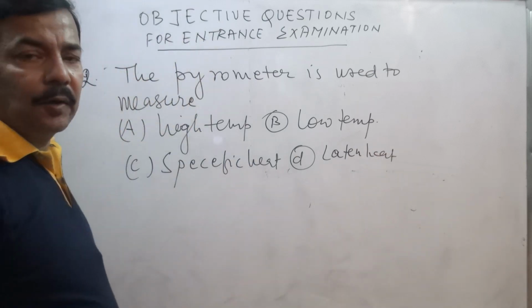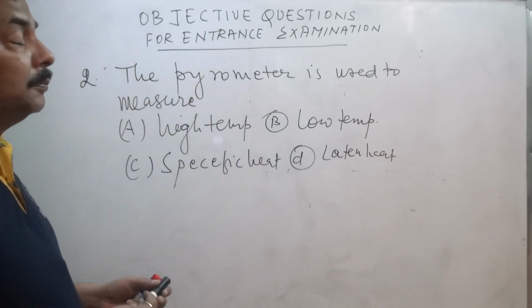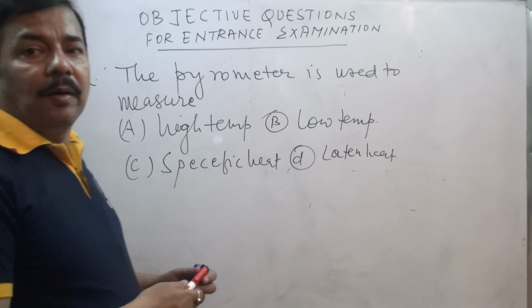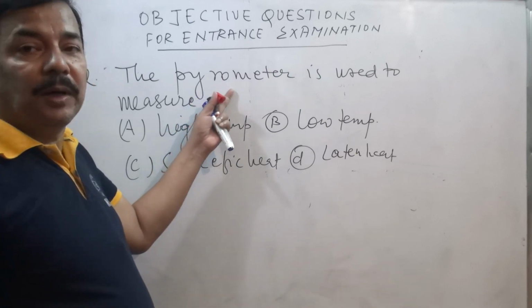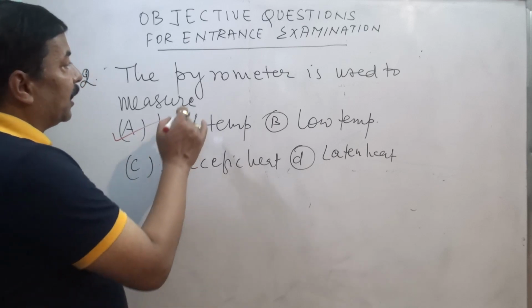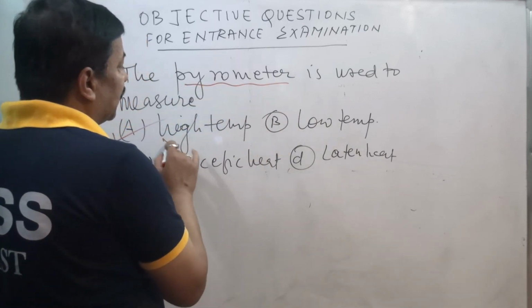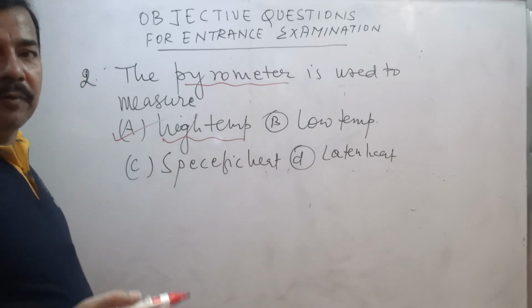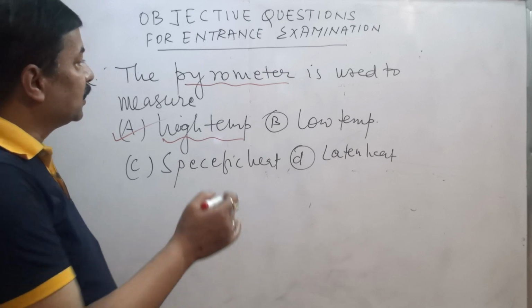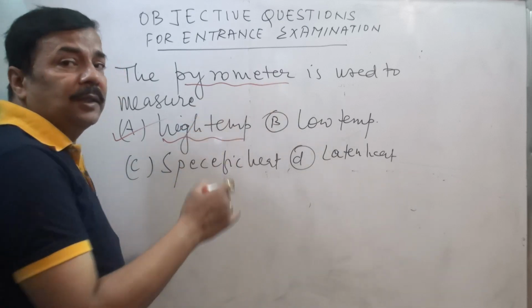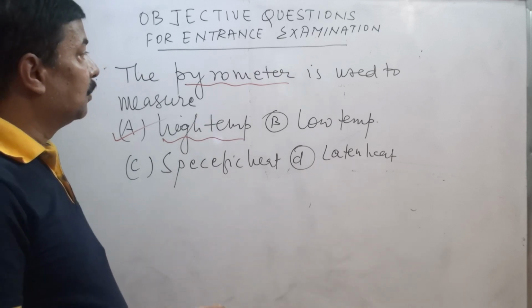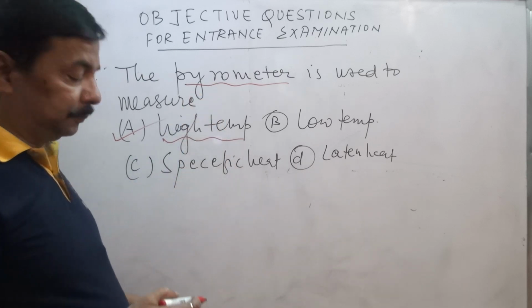As in the discussion of theory, I have said that pyrometry is the study of very high temperature. So naturally it is an instrument. This instrument is used to measure high temperature. So a pyrometer is an instrument used to measure very high temperature. For example, the temperature of the sun is measured with the help of a pyrometer, because it is a very high temperature that is being measured by the instrument.